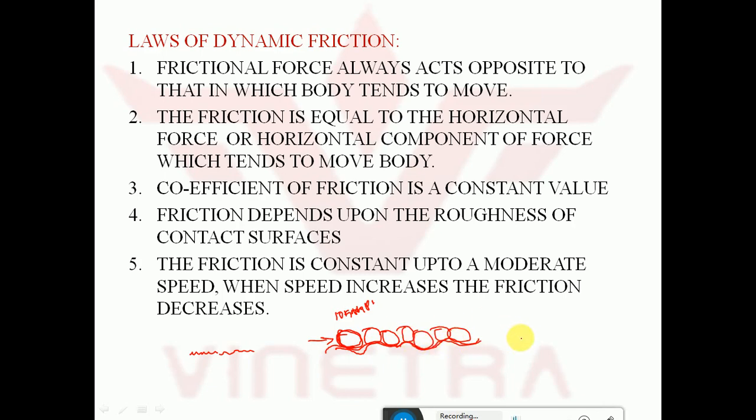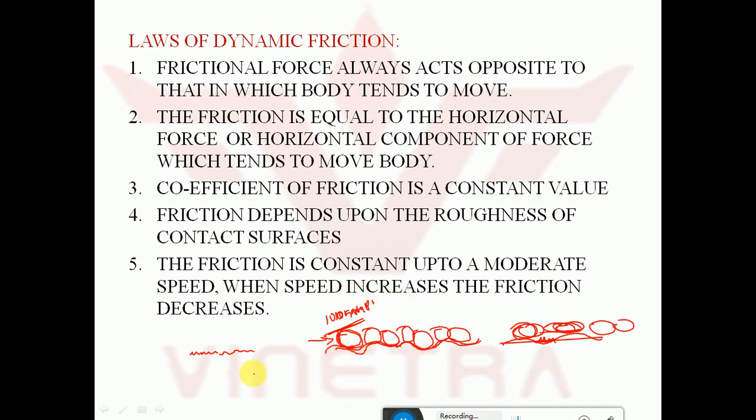If I increase the speed to some 100 kilometers per hour, what happens? The ball will skip these drops. So indirectly from here it will start to move like this. There is a decrease in roughness. The effect of roughness decreases with the increase in the speed, because of which the friction is a constant up to a moderate speed. When the speed increases, the friction decreases.